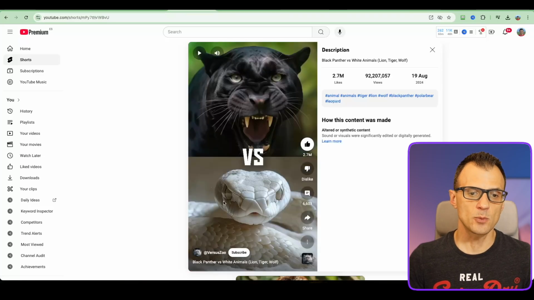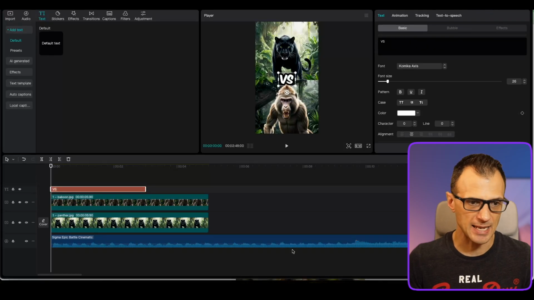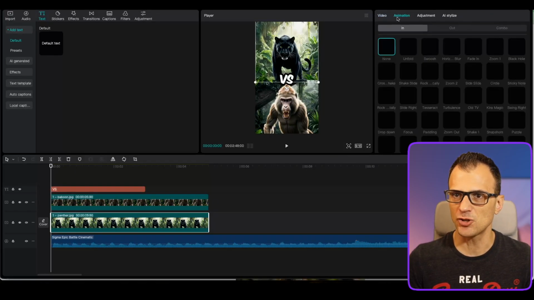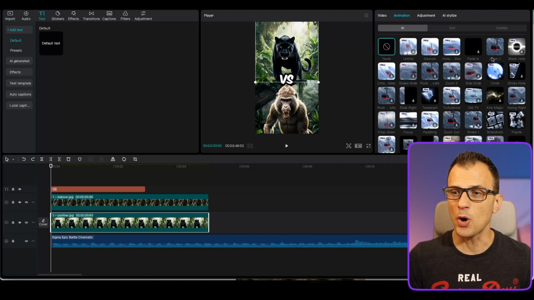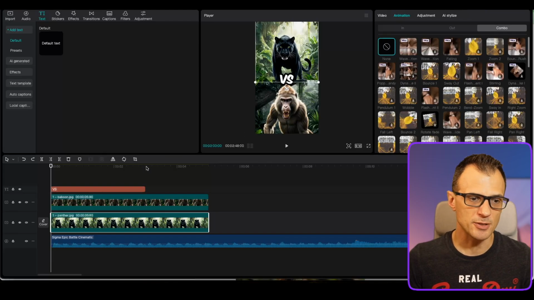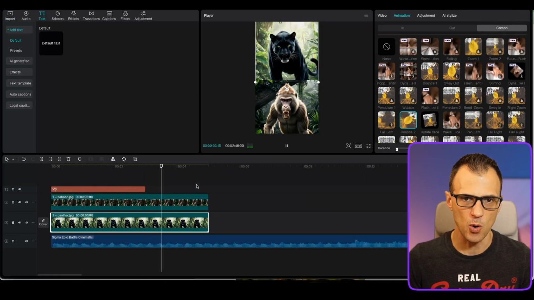So the first effect that we want to do is the zoom out of each of the animals. So let's replicate that here in CapCut. So I'm going to choose panther first, and then under animation here on the top right, and you can go through the different effects and see which ones you like. I actually quite like this combo. Then I'm going to use this one that says bounce to. So I'm just going to apply it like this. So I've clicked on this, okay, and now it's applied to the whole video.